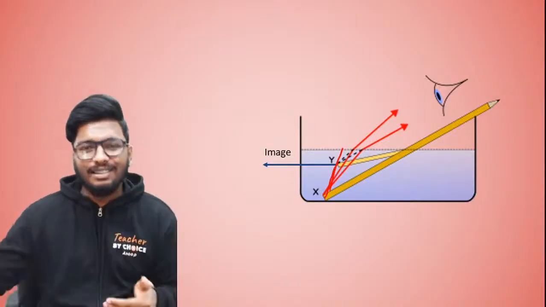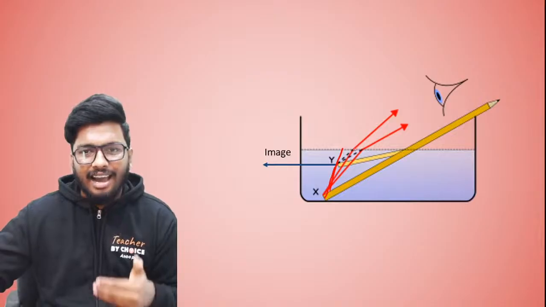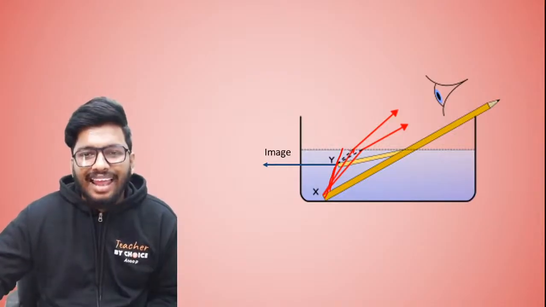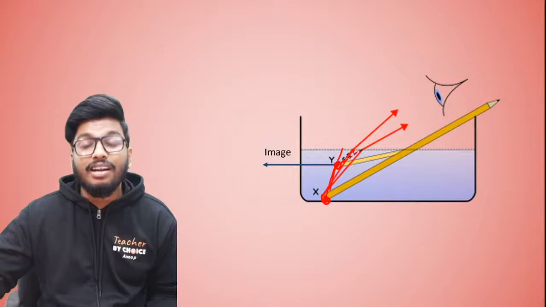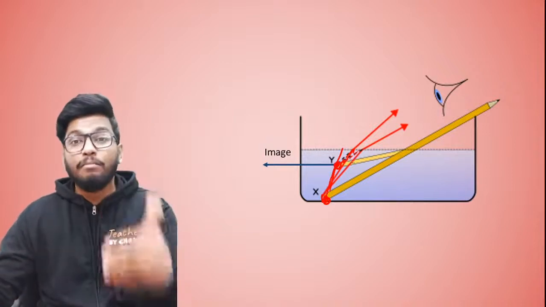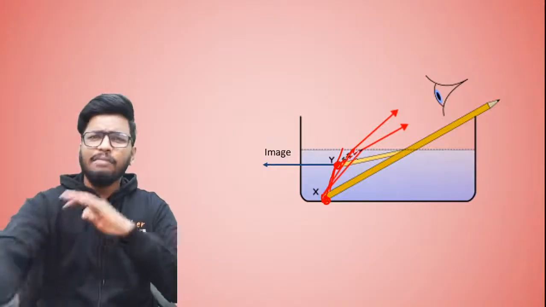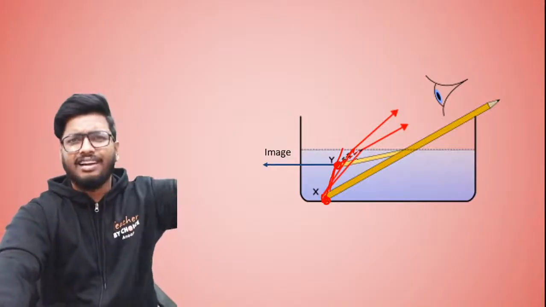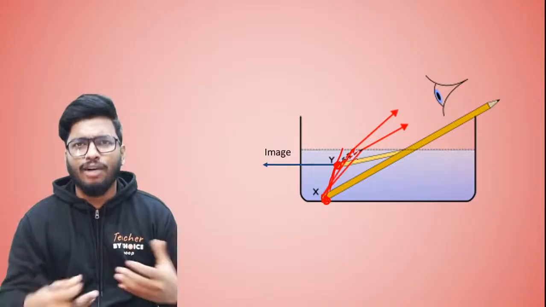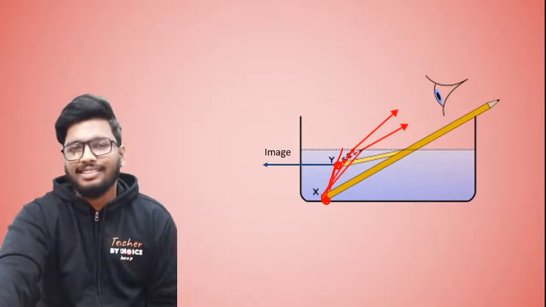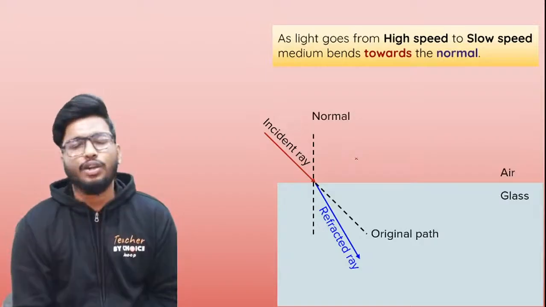So when it traces back that ray of light that appears to be coming from this region, it appears as though the real light is emerging from this place rather than from here. It appears as though it is coming from here, and this is why images are formed, especially when you talk about refraction. The same goes with plane mirrors also. You always see a virtual image. Why? Because your eye is trying to trace back where the source of that light is, and that is your general curiosity.